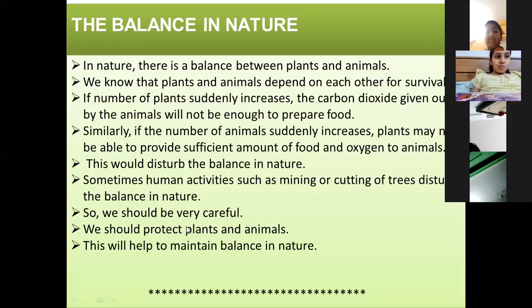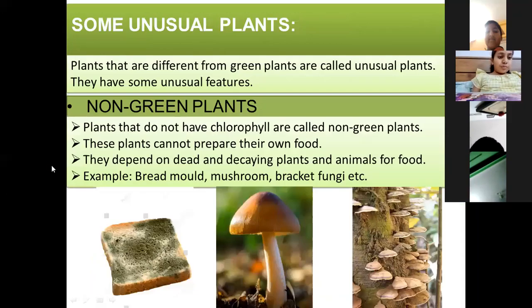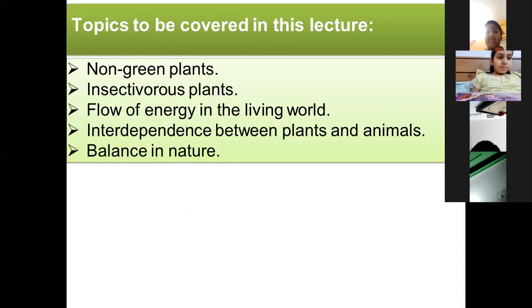With this, we have come towards the end of our chapter. We have completed our chapter. Now we'll quickly revise what we have learned today. Before this, the topic we covered today was non-green plants. Clear? Abhiraj.